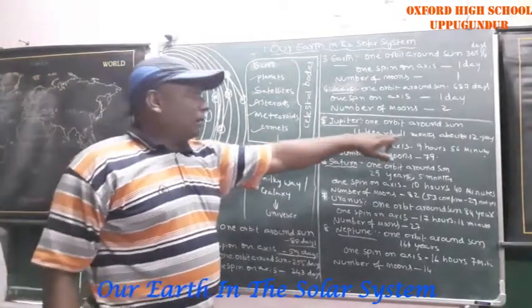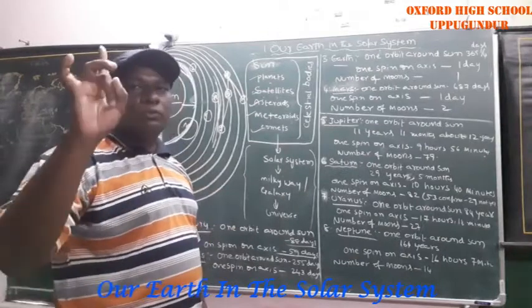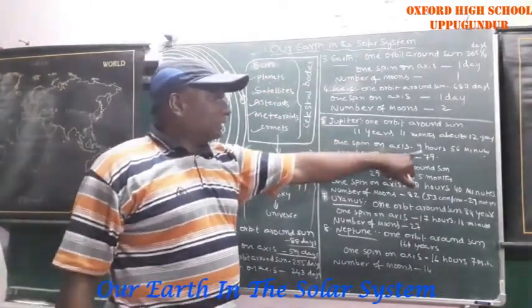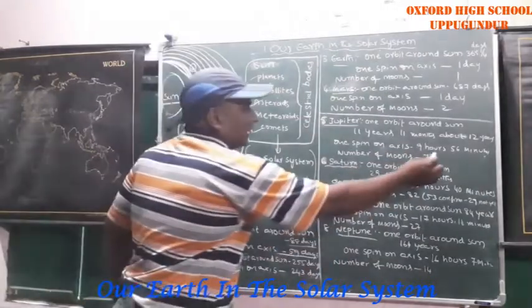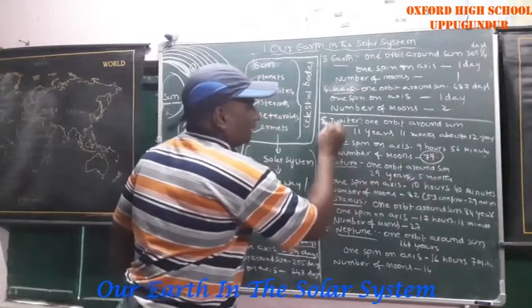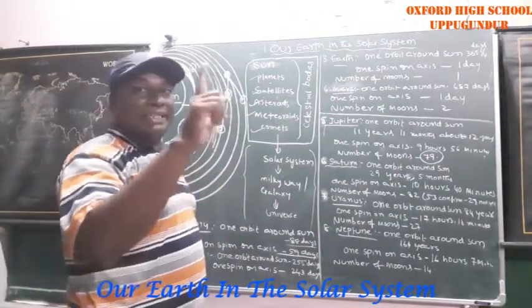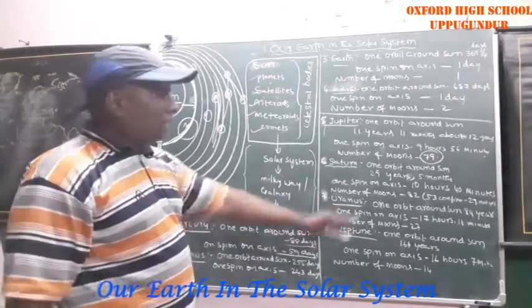Jupiter, one orbit around the sun, 11 years 11 months, nearly 12 years. One spin on its axis, 9 hours 56 minutes. Number of moons, 79. Jupiter has 79 satellites. Remember this one.